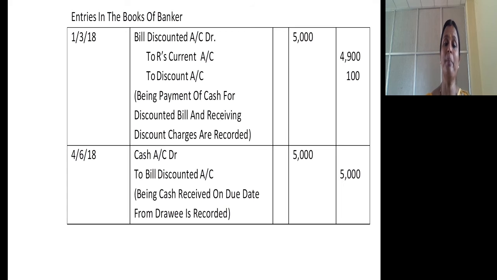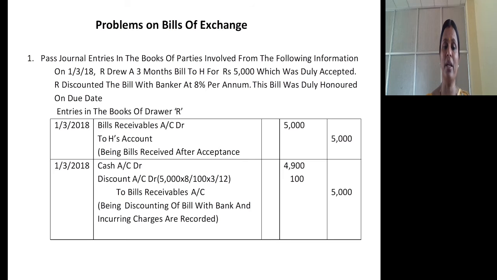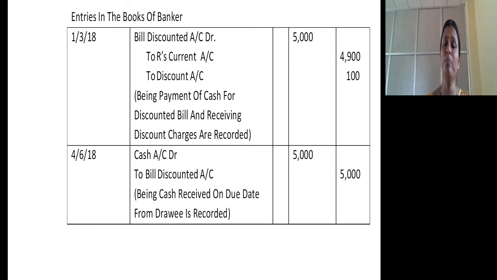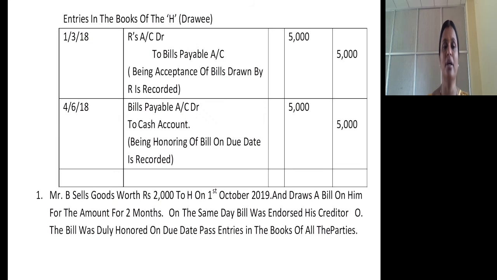On the due date, the bill will be sent by the banker to the drawee and the drawee will honor the bill. It is there in the problem: the bill was duly honored on the due date. On the due date, the bill is not with the drawer, it is with the banker. So on 4/6/2018, it's a 3 months bill, so 3 months added to March plus 3 days will become 4/6/2018. Cash account debit, to bills discounted account, being cash received on due date from drawee is recorded. How to record in the books of the drawee?